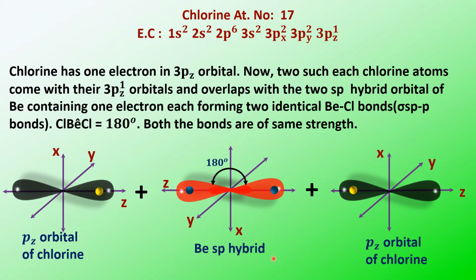This is the beryllium sp hybrid orbital. Now we'll see the overlapping of the pz orbitals with the beryllium sp hybrid orbital.